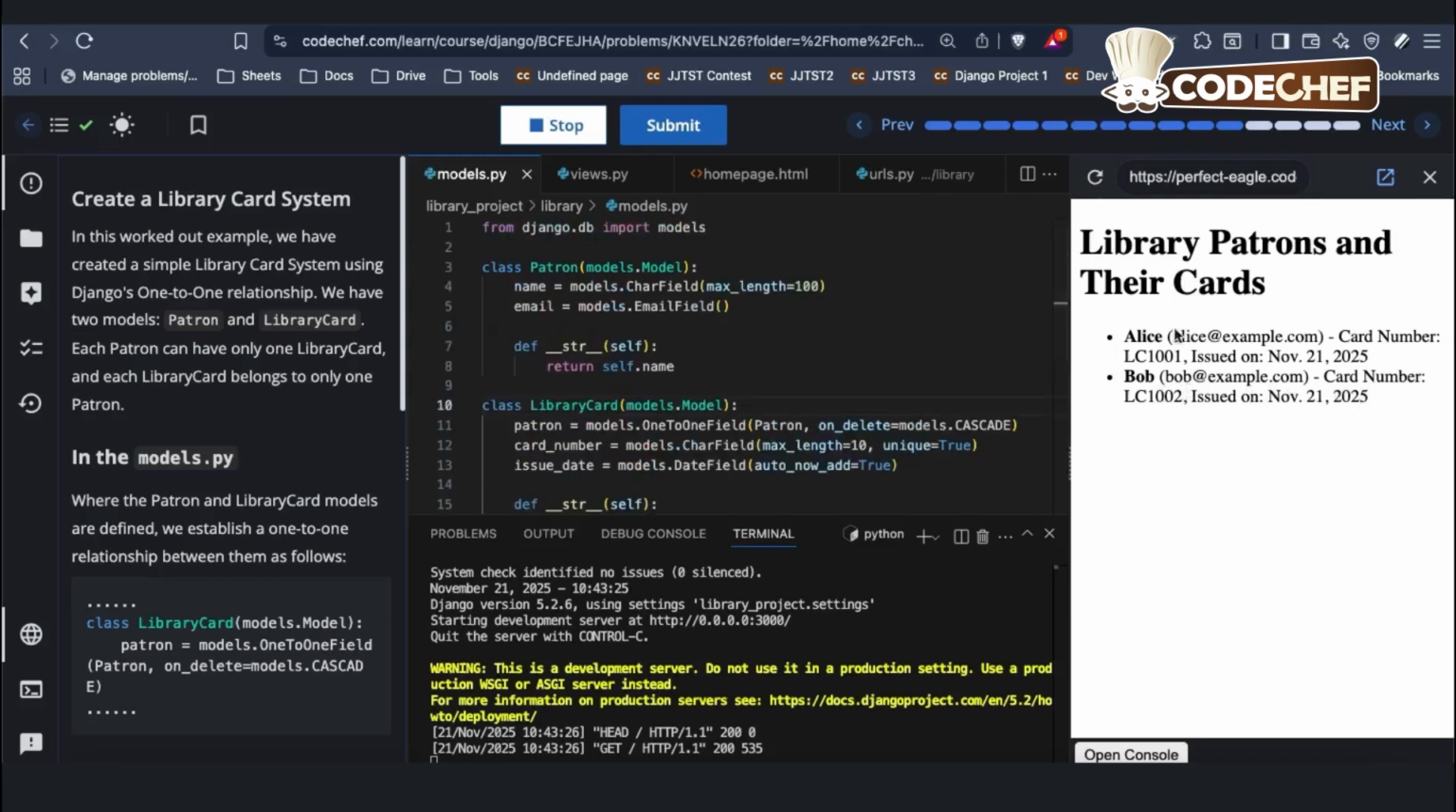So now we see that the one-to-one relationship is established between the library patrons and their cards. So Alice will have exactly one card, and this card will be associated only to Alice. Similarly for Bob as well. And also we have applied on_delete equal to models.CASCADE. That means if I delete Alice, then this card number and all the data related to this card number will also get deleted.